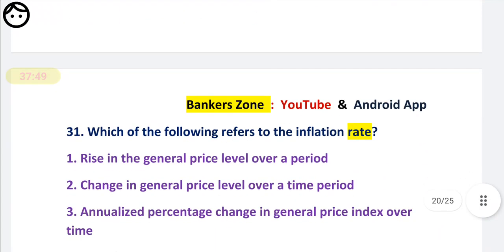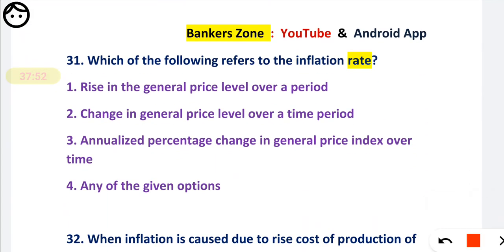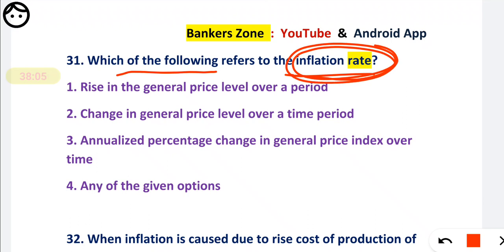Okay, now we have less time, so we will move to the next question. Which of the following refers to the inflation rate? See friends, how the question is framed here. They are asking which of the following refers to the inflation rate. So we have to deal with the rate, not the inflation.